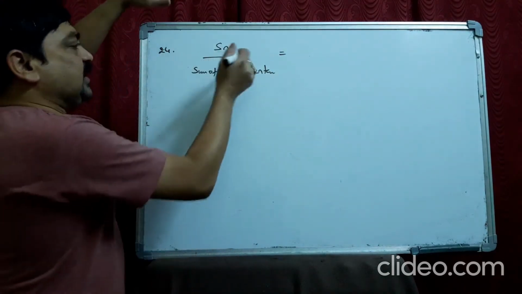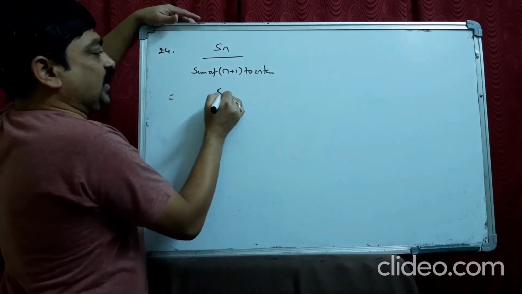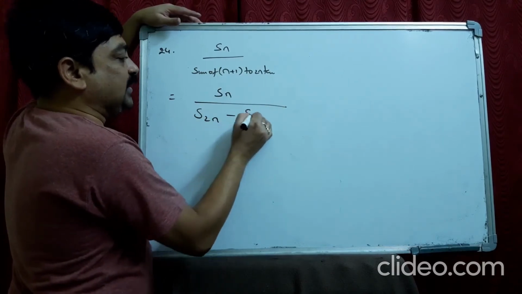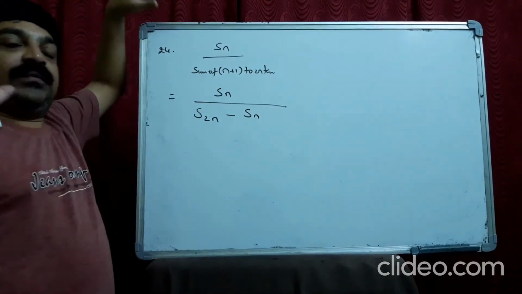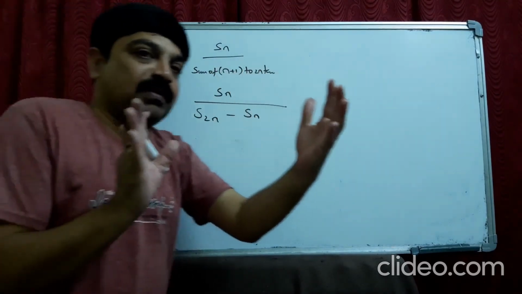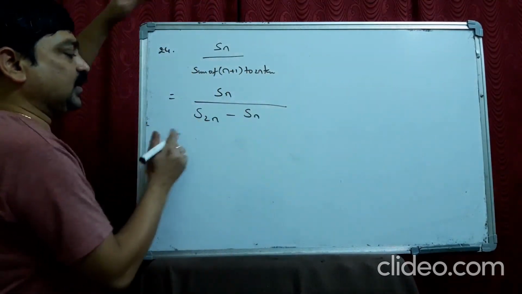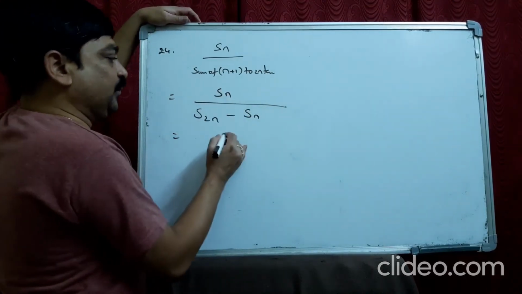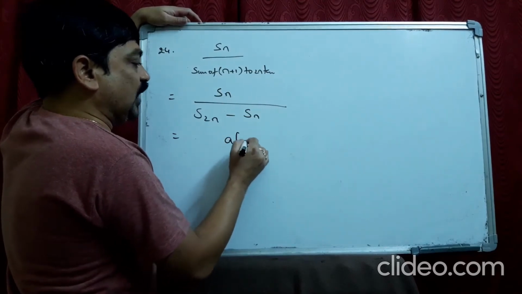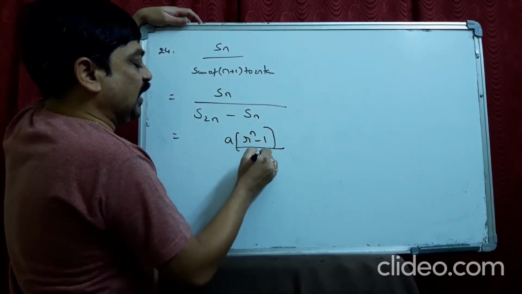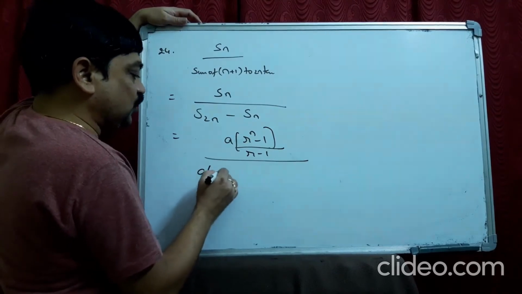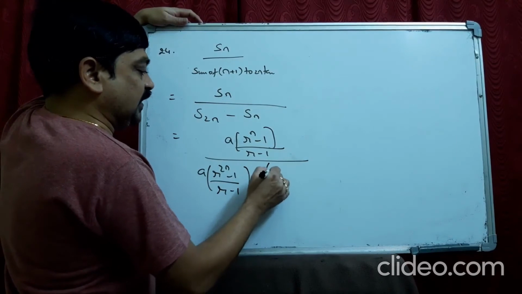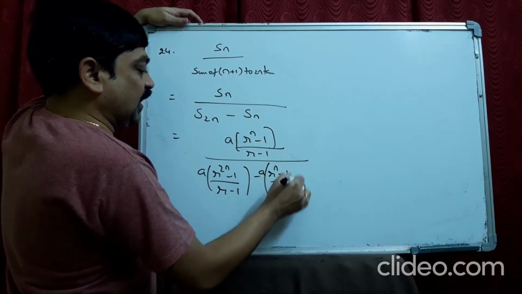Okay. See, Sn we know. For the sum from n plus 1 to 2n, I take S2n minus Sn. If I remove the Sn terms from the sum of the first 2n terms, you will get from n plus 1 to 2n. So like that you can make. This ratio you have to find out. Sn is a into r power n minus 1 by r minus 1, divided by a into r power 2n minus 1 by r minus 1 minus a into r power n minus 1 by r minus 1.